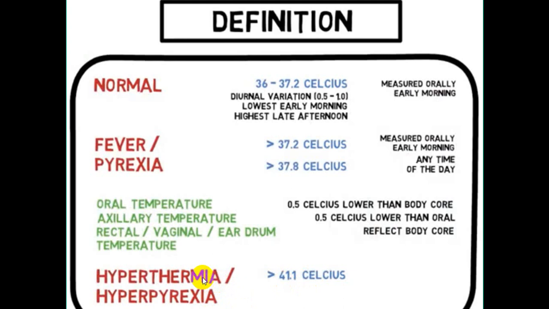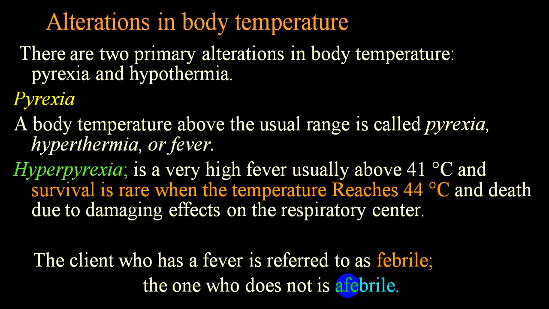And when the temperature is elevated, not due to a change in the set point, where the set point remains normal or the set point is damaged, then that is termed as central fever or hyperthermia. So we have already mentioned, you call it fever, or another term is hyperpyrexia. So you use the term pyrexia or hyperpyrexia or fever.